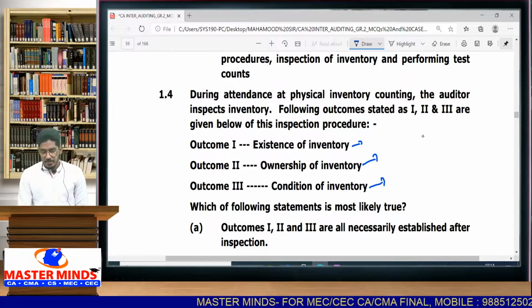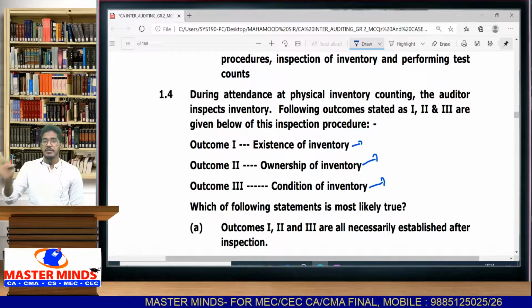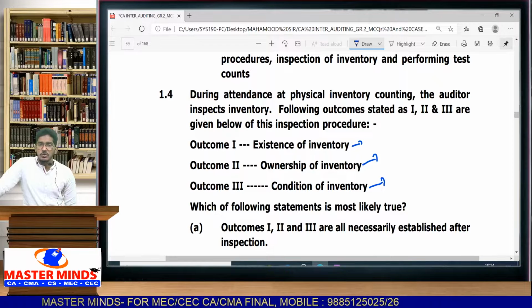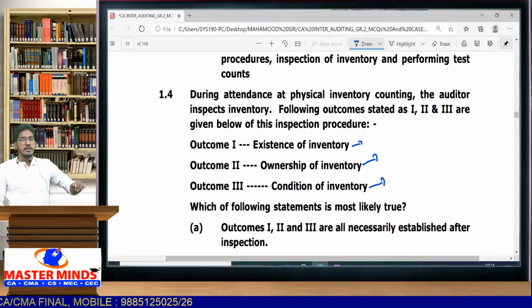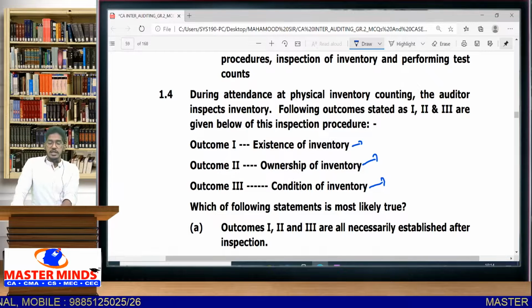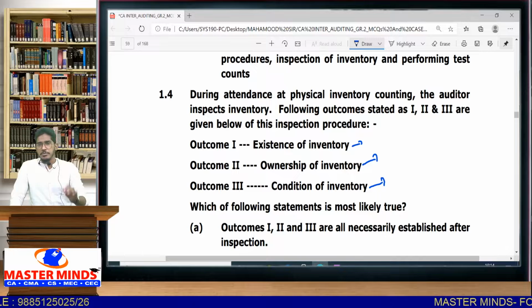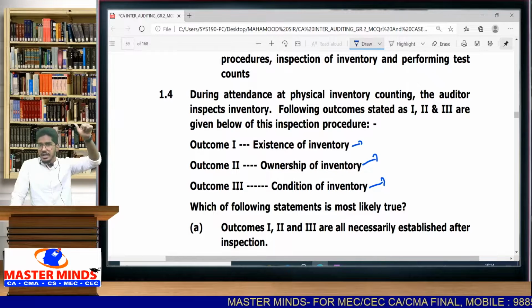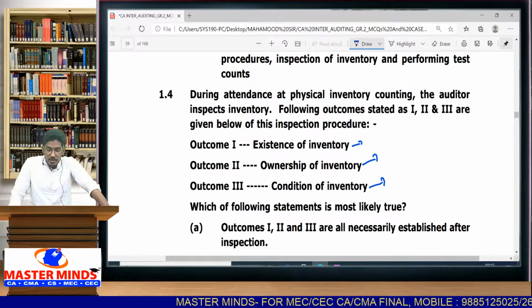So now let me ask you a simple question. If you go and physically verify the inventory, if you do physical inventory counting, what outcome will you achieve? Will you know about the existence of inventory? Definitely yes. The basic purpose of doing physical inventory counting is to know whether inventory is in existence or not. Why do you go and do physical inventory counting? You want to know whether the inventory is actually there or not. Definitely you will know the existence outcome.